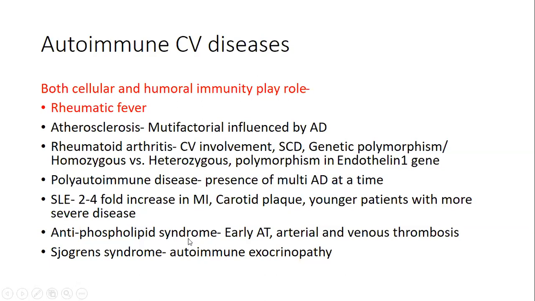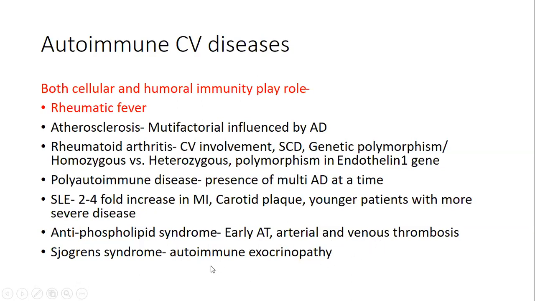Antiphospholipid syndrome: all cell membranes contain phospholipid. So when there is formation of different types of antibodies against this phospholipid antigen, it is called antiphospholipid syndrome, and it produces early atherosclerosis, arterial and venous thrombosis, etc. Very massive arterial and venous thrombosis may occur.